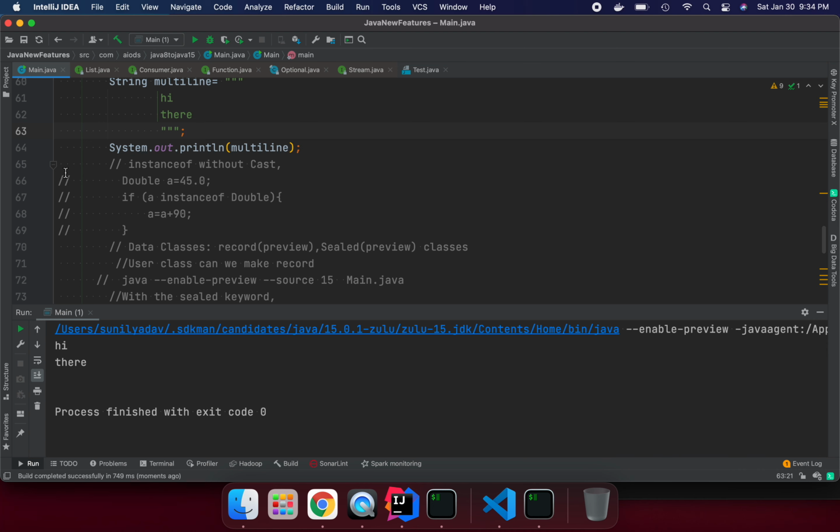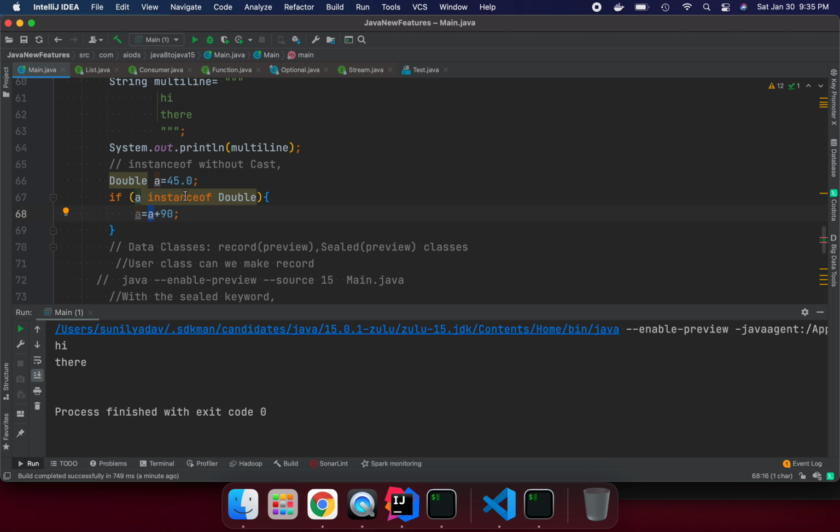So what next is instanceof. Earlier in Java, before Java 14, if we were using instanceof, we also needed to typecast. What I'm trying to say here is, if my type is double with value 45.0, and the check is instanceof double, then earlier we always needed to explicitly typecast this variable a to double.